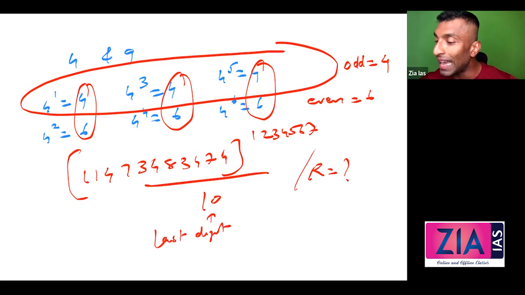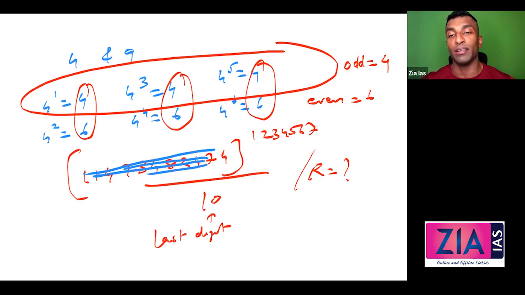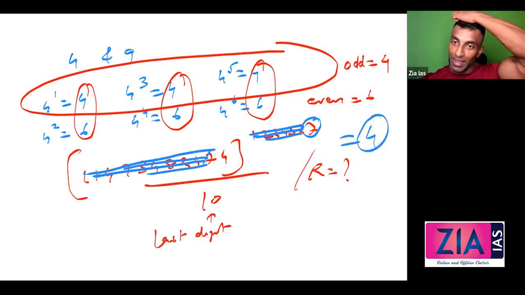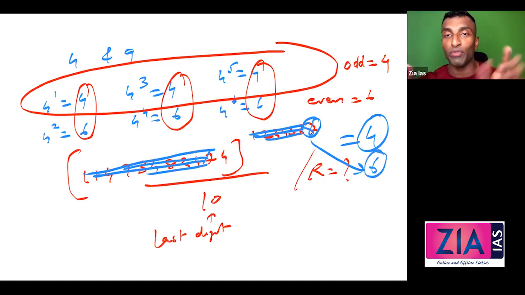What I do, I don't care about these, because last digit is what I need. So it's 4 raised to this. Now I just need to know whether it is even or odd power. So I don't care about this also. It's an odd power. If it is odd power, the answer for this question is going to be 4. Now, if it was ending in 8, the answer for this question is going to be 6. It's over for me.